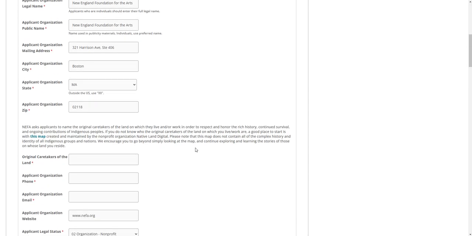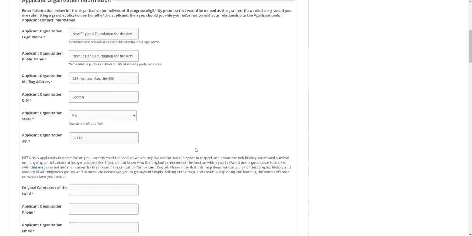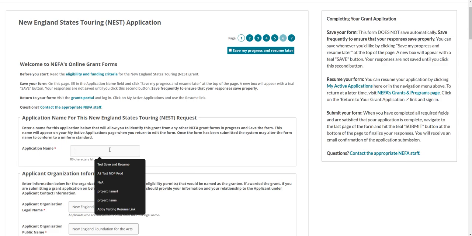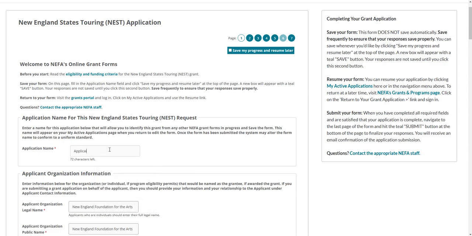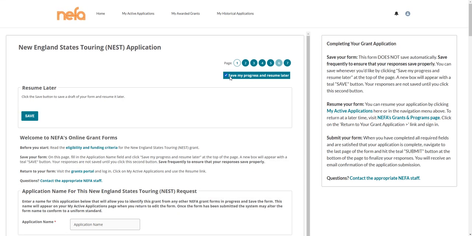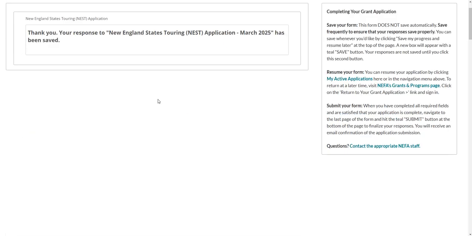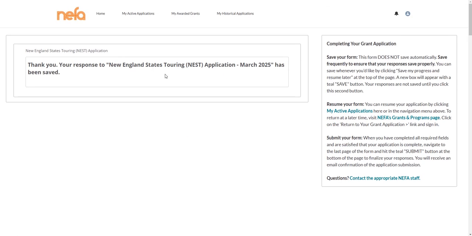You are welcome to scroll through the application before completing all questions, but we recommend that before you do anything else, you enter a project or application name and save. This will ensure that you are able to return to the application at a later date. Note that saving the application may take 2 steps. Select Save My Progress and Resume Later, and then press Save. You will be shown a confirm screen when the application has saved.